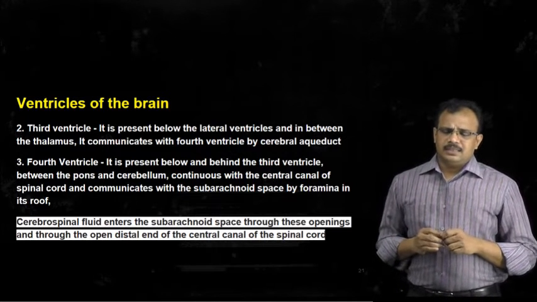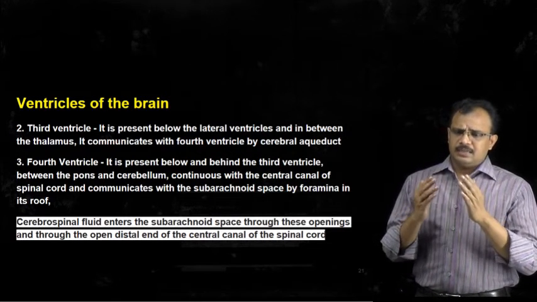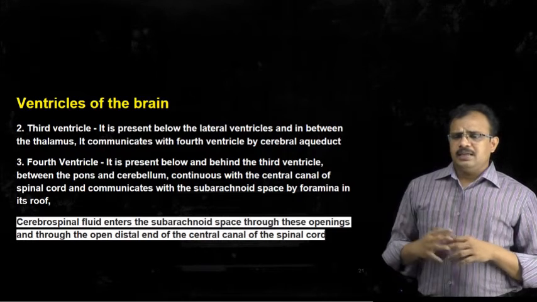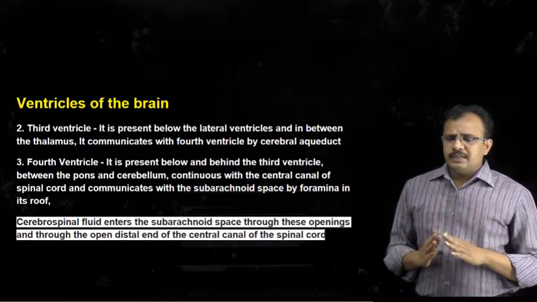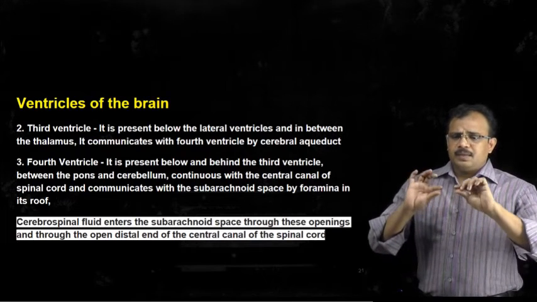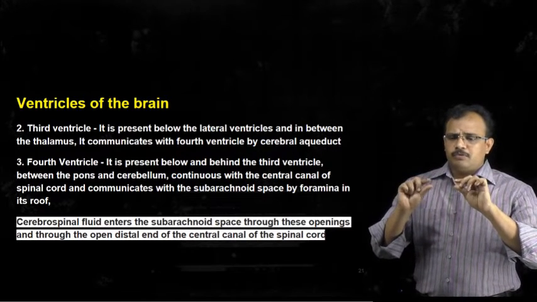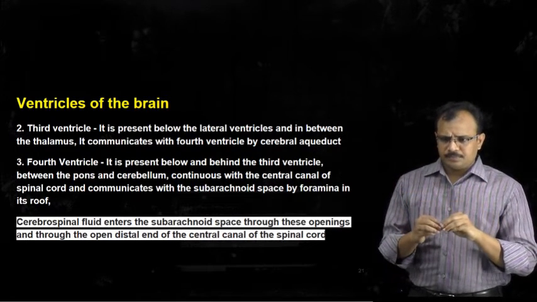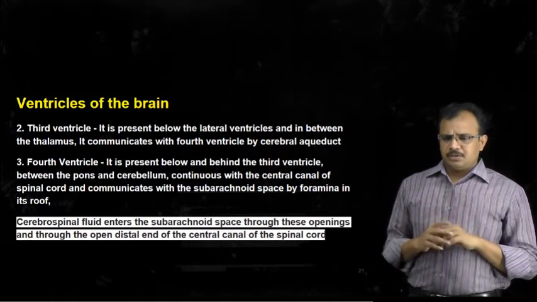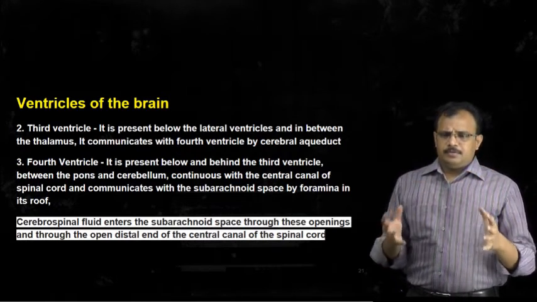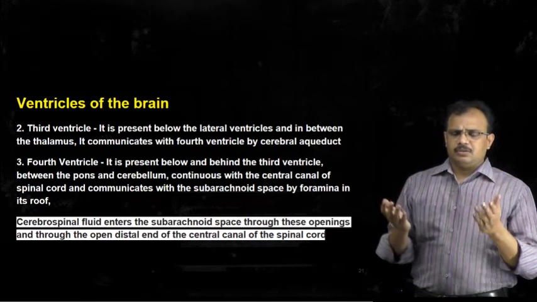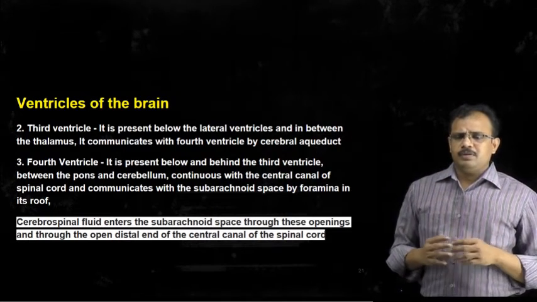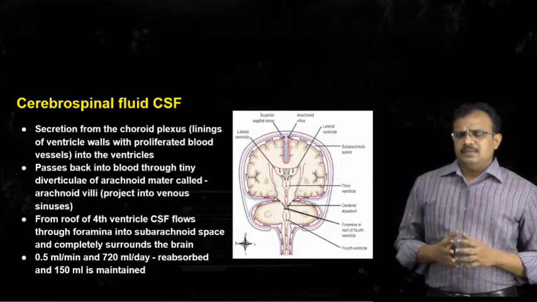So we have seen that the ependymal cells which line these ventricles secrete cerebrospinal fluid, and this cerebrospinal fluid enters into the subarachnoid space by the pores which are present on the roof of this fourth ventricle, so that cerebrospinal fluid secreted into the ventricles enters into the subarachnoid space of the meninges. And we have seen that the subarachnoid space consists of cerebrospinal fluid, and the subdural space consists of serous fluid. Now let's see the cerebrospinal fluid.